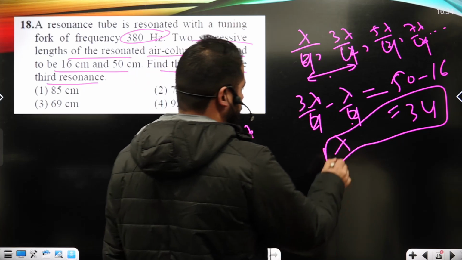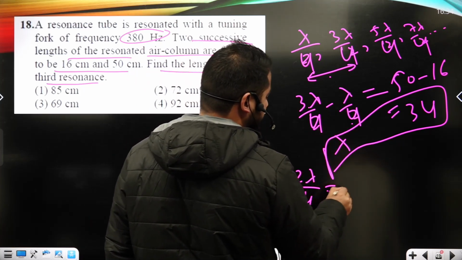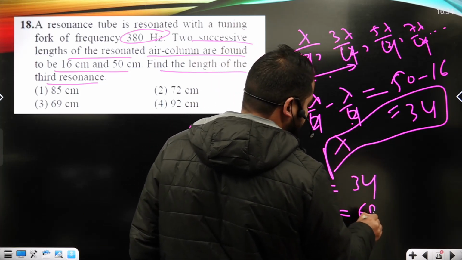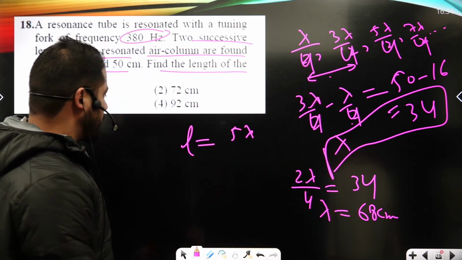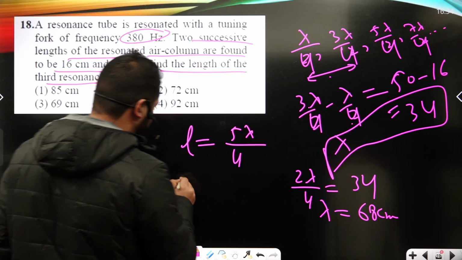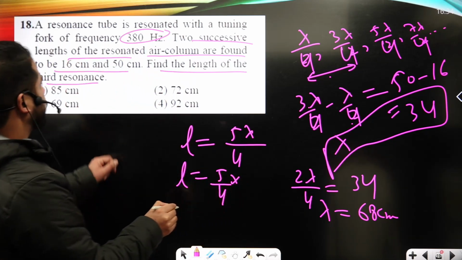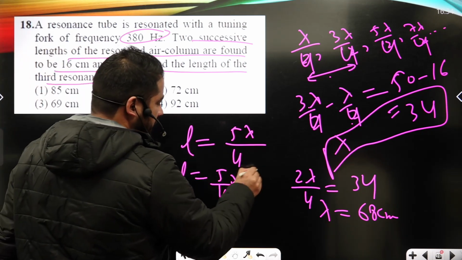So here it should be 2 lambda upon 4, that's 34. So lambda is actually 68 centimeters, okay? Yes, 68 centimeters. Here it should be 5 lambda upon 4. It's the length of the third resonance, that's 5 upon 4. Lambda is here 68, okay?